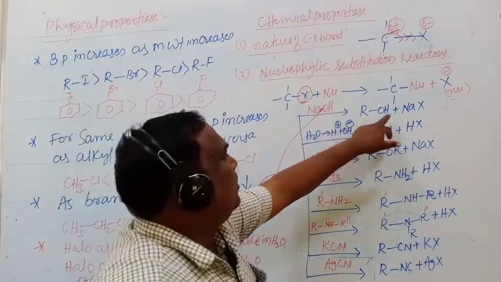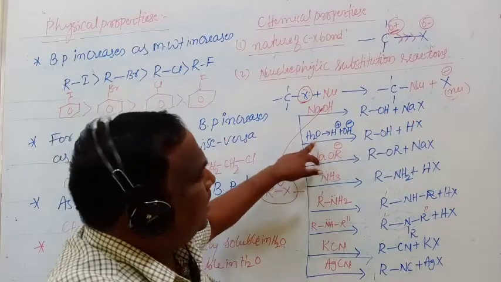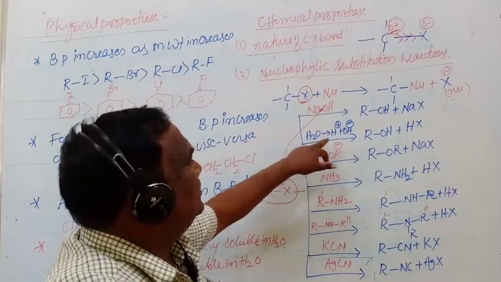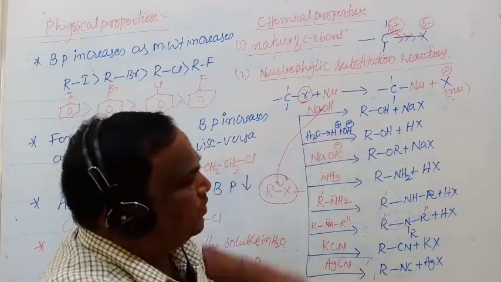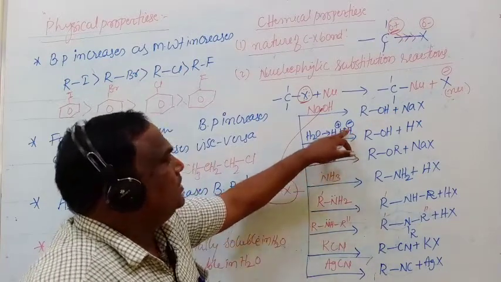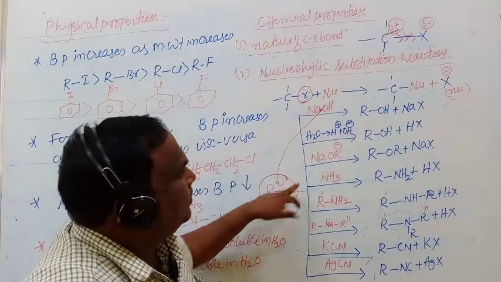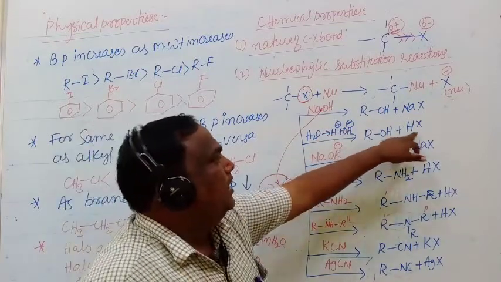So we will get ROH, that is alcohol, and NaX. Next one, water, will dissociate into H plus and OH minus. Again OH minus is a nucleophile. This nucleophile is substituted to give again alcohol and HX.